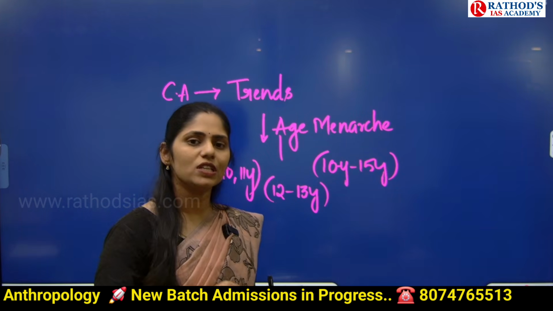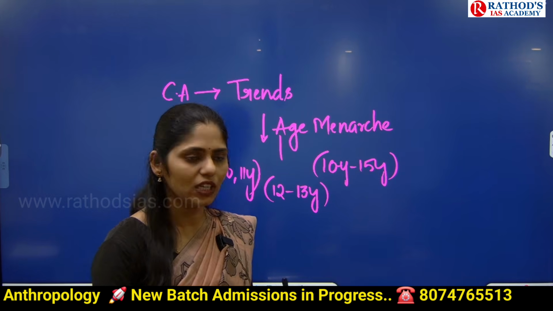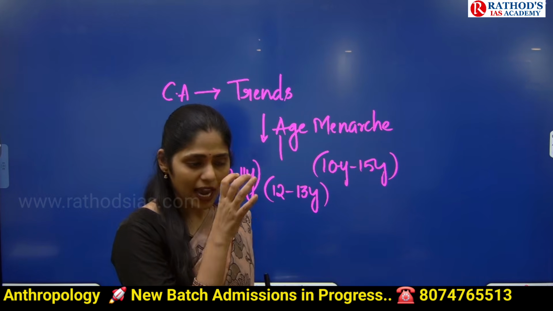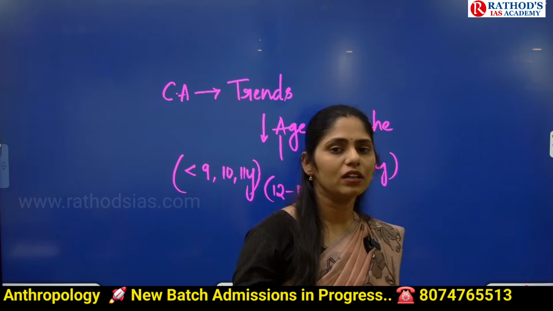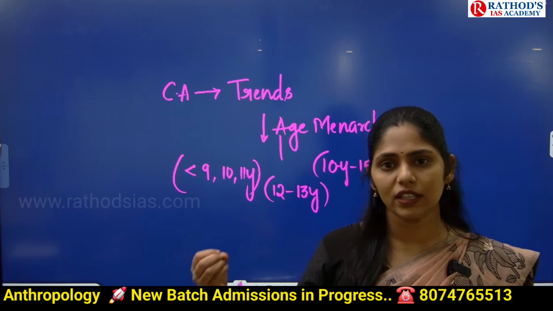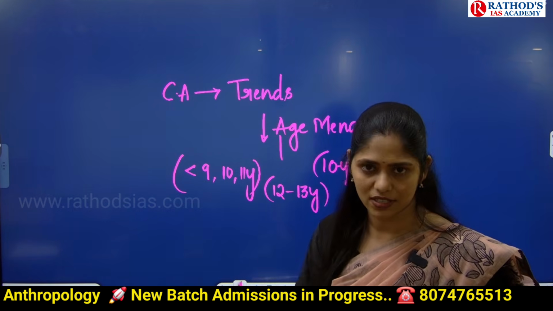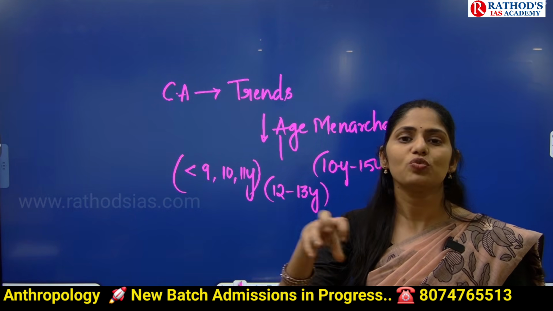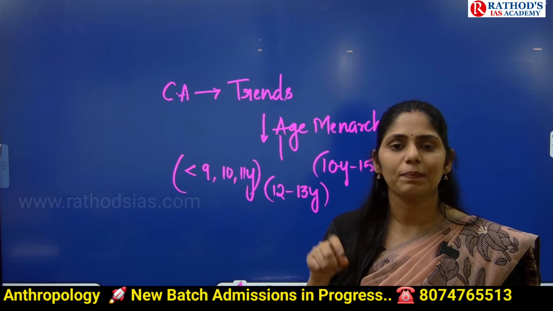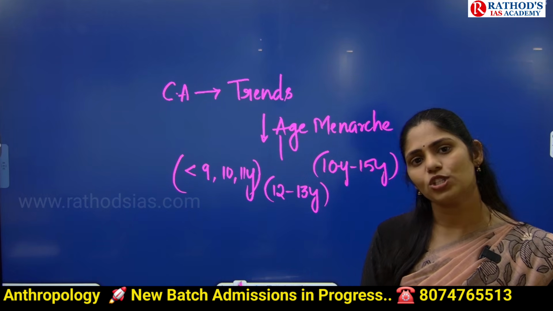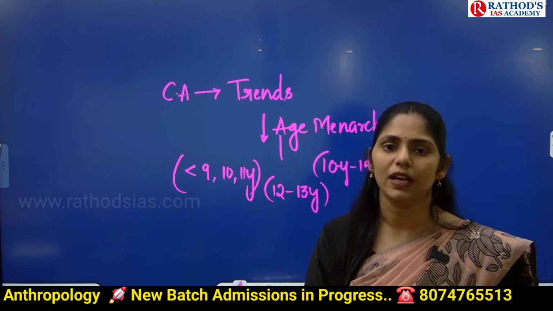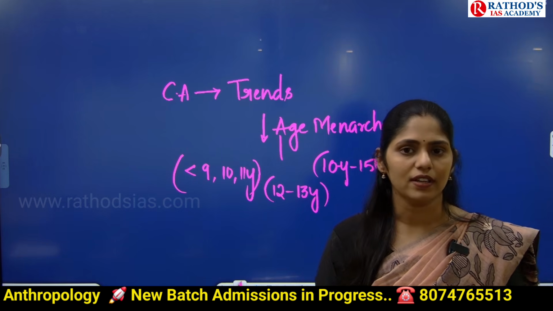Because of those hormones, there is increased milk production in cows or buffaloes. And if you are giving that same milk to children in the age group of 9 to 11 years, those hormones will also act on the reproductive system of the girl. Because of that, there will be early menarche. That's the third important reason.